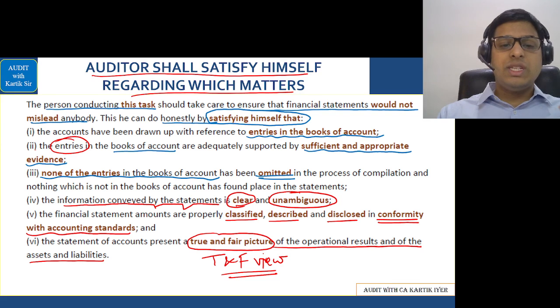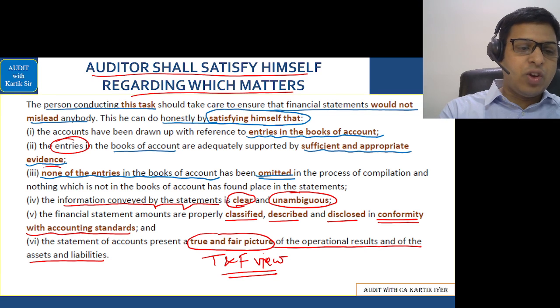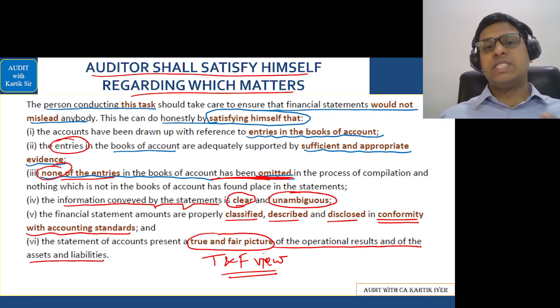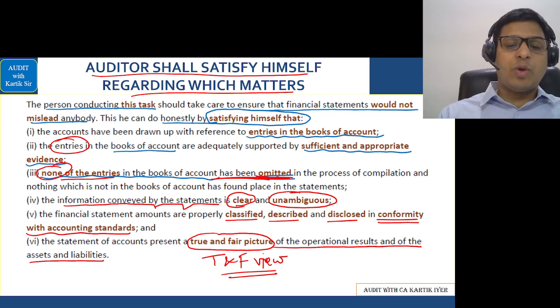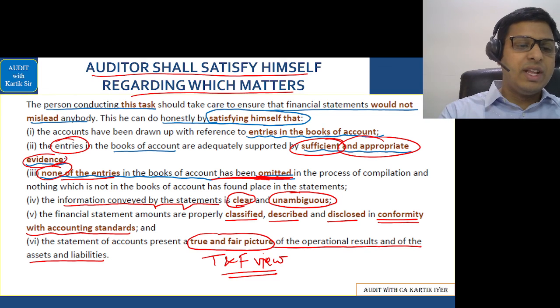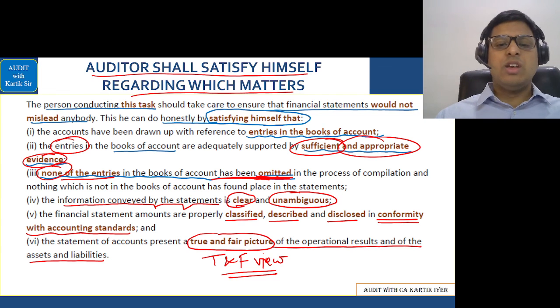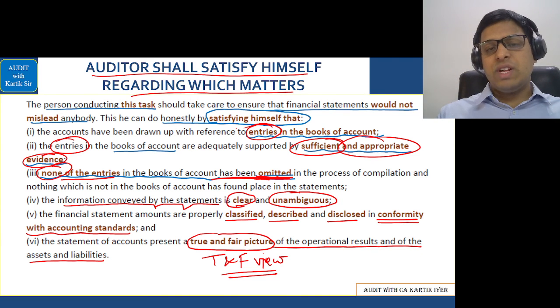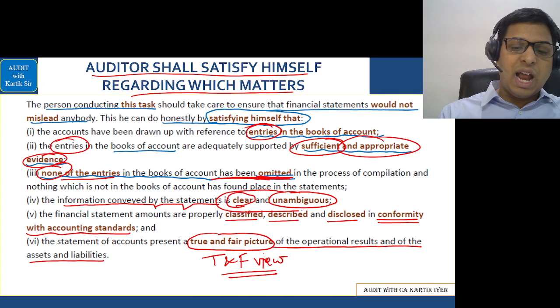Second thing, the auditor will see whether the books of accounts are made in such a way that there is no omission. See, none of the entries have been omitted. So the auditor will check that. Auditor will see whether books of accounts are providing sufficient and appropriate evidence to the company. Okay. So you understand the entries. We will check whether it is providing sufficient appropriate evidence, whether there is any omission in that. Financial statement should be clear and unambiguous.